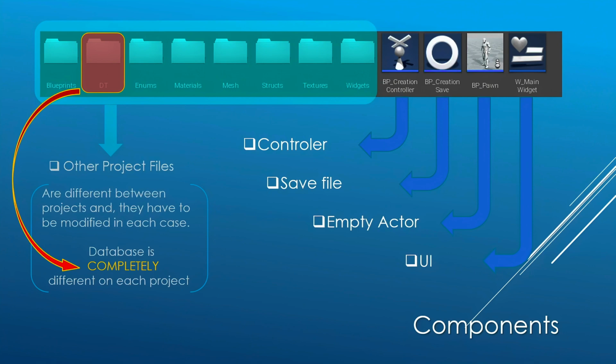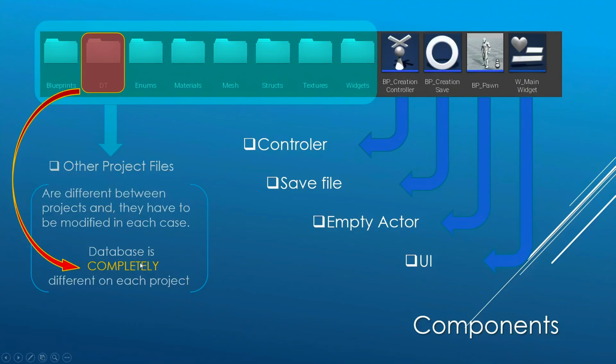Okay, this tutorial will guide you through creating a basic system for managing characters in Unreal Engine. We will start by setting up several folders because we need to store enumerations, structures, textures, widgets, meshes, and of course a database. As we progress, you will understand how these pieces work together to customize and save the character configuration.